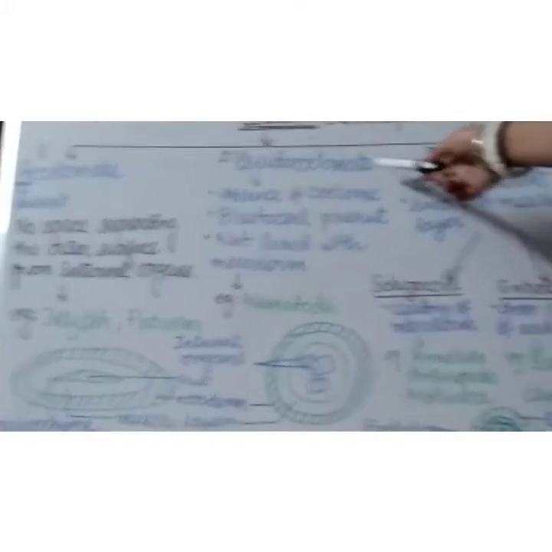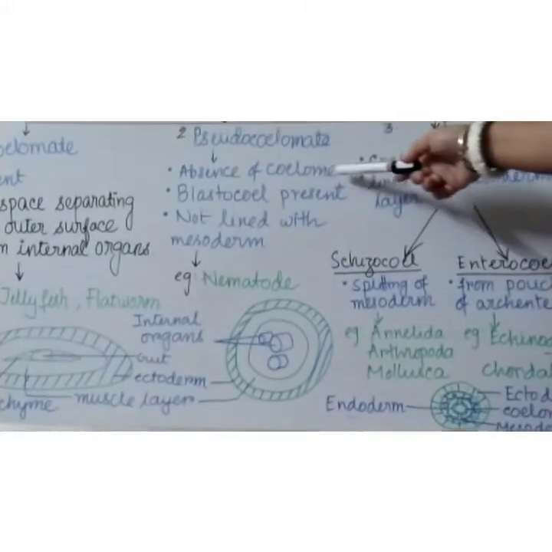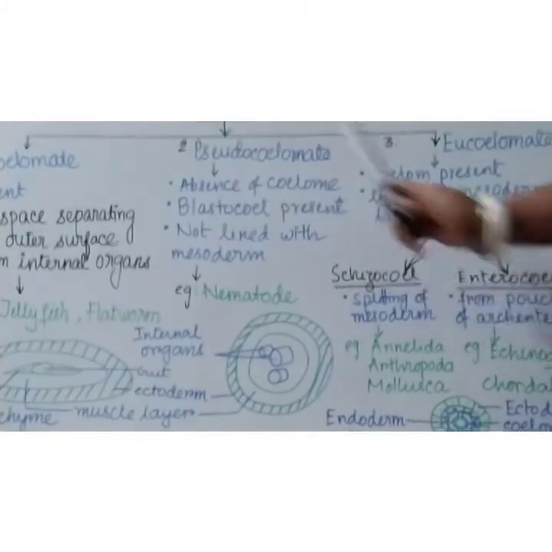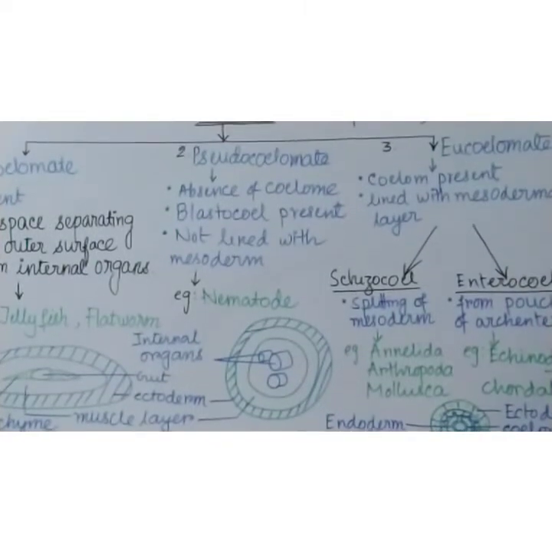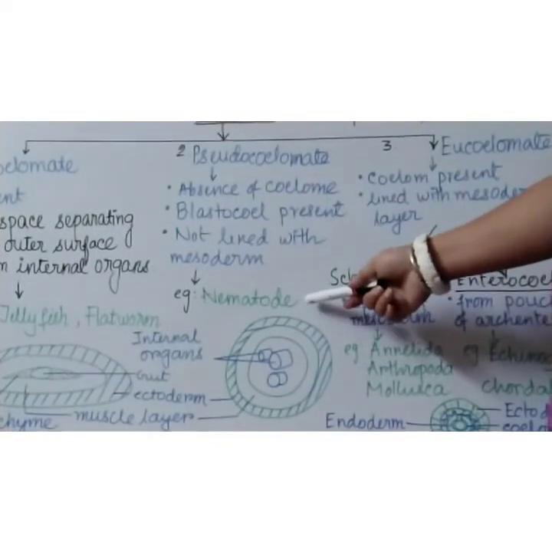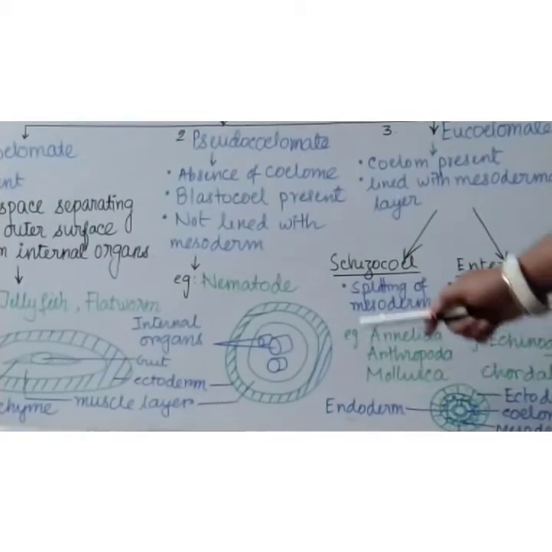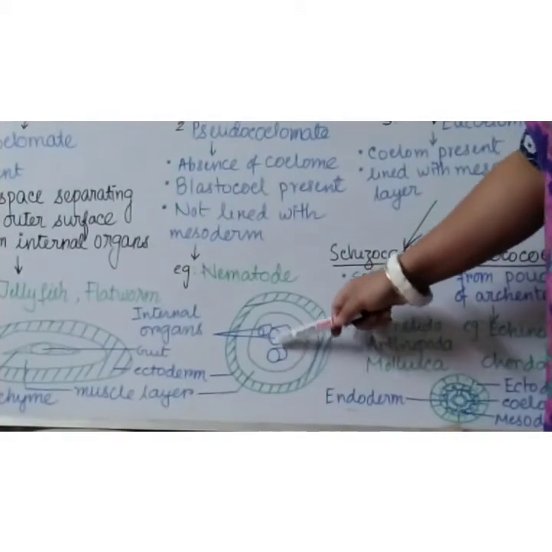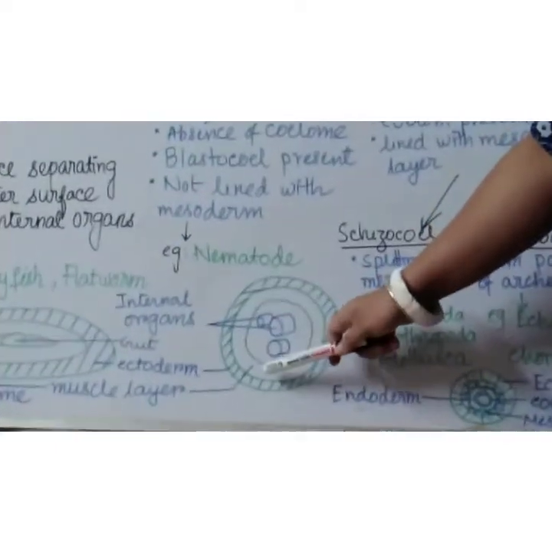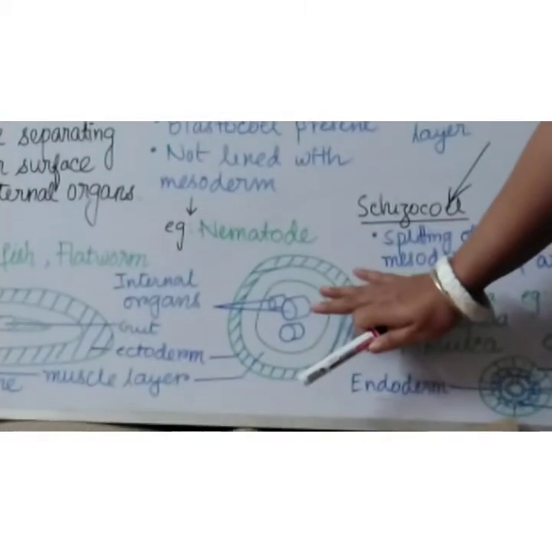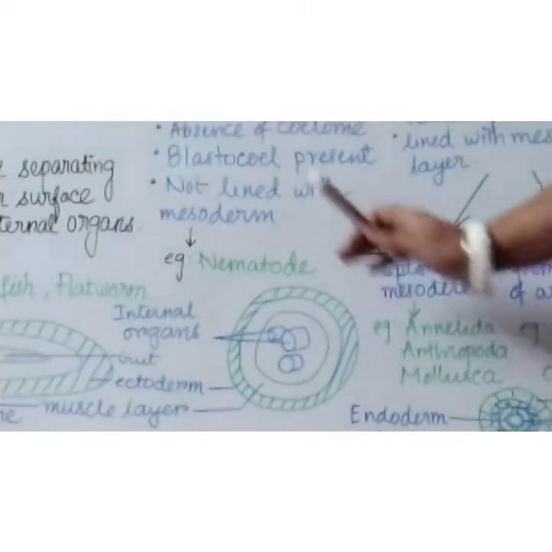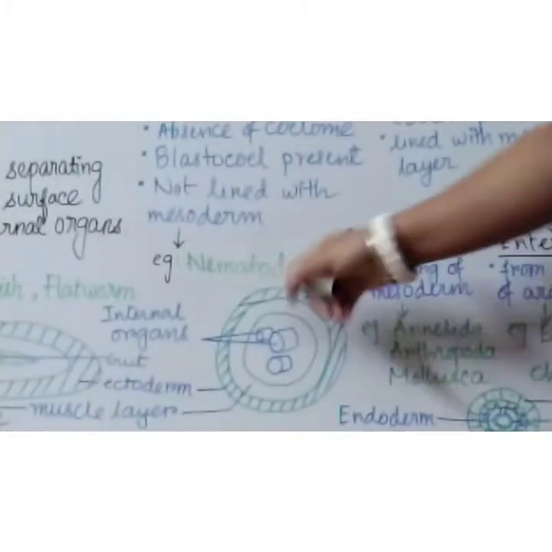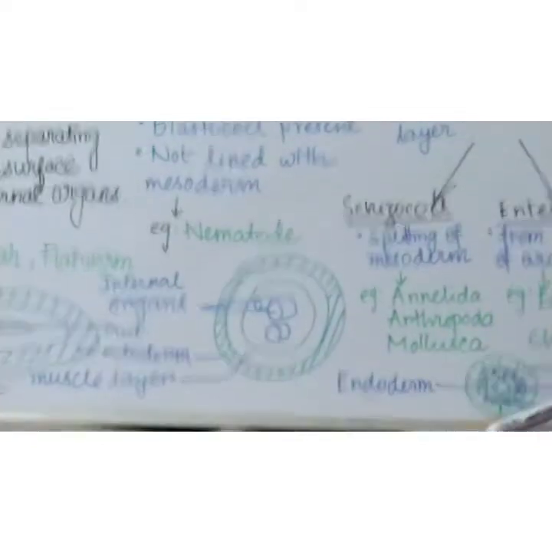Next is pseudocoelomata. Pseudocoelom: absence of true coelom, but blastocoel is present, and there is no lining of mesoderm. In which group of animals can you see this? Nematoda. See the diagram. Suppose these are the internal organs. The outer wall is the ectoderm. Below the ectoderm there is a muscle layer, but no mesoderm. Mesoderm is not present, true coelom is not present, but blastocoel is present. That type of coelom is called pseudocoelomata.